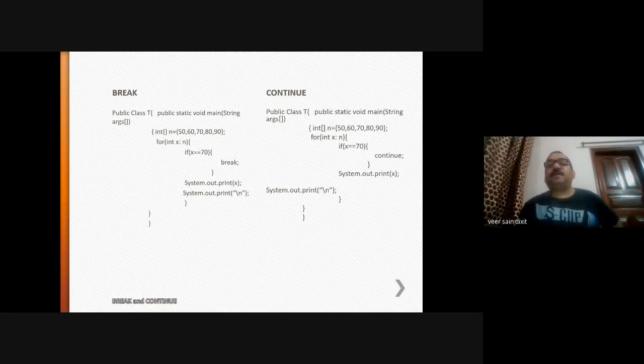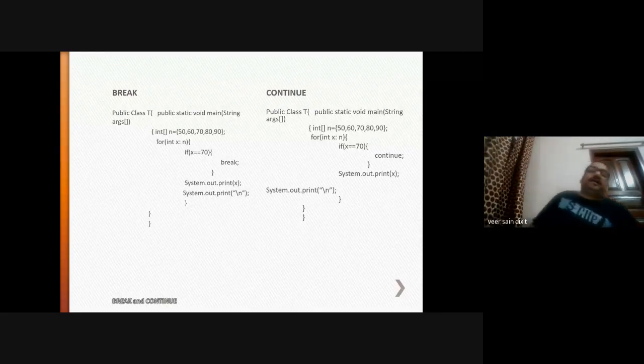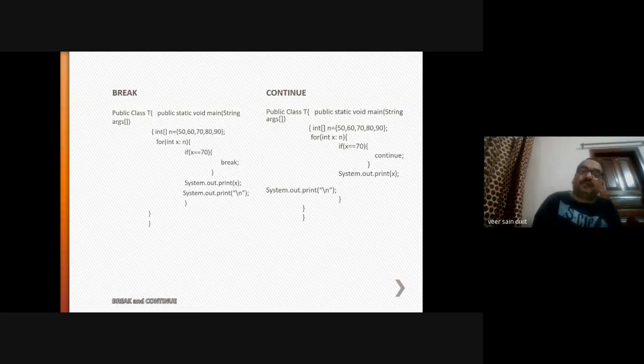So I am taking one example, and in that example using both the statements break and continue. Here I have created a class, public class name, public static void main, String args. Here I have taken an array of values. So in Java, in this way you will initialize the values of arrays, and the name of the array is n. I also told you that you can write it in both ways. int n, and the brackets can be after this n. There will not be any error.